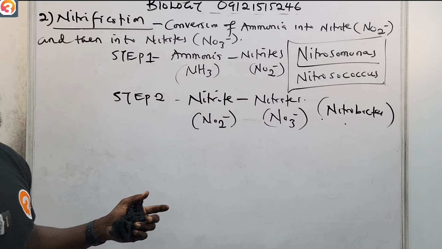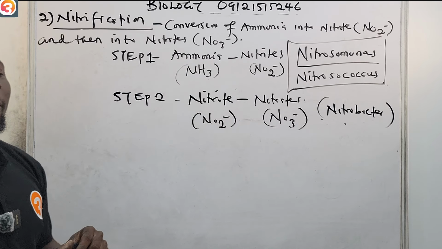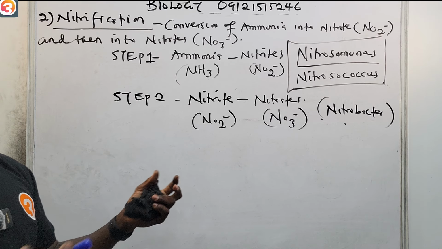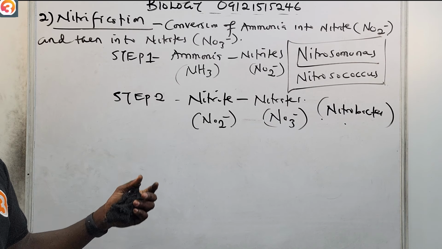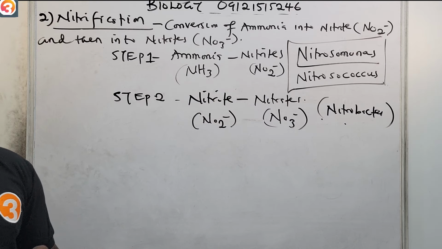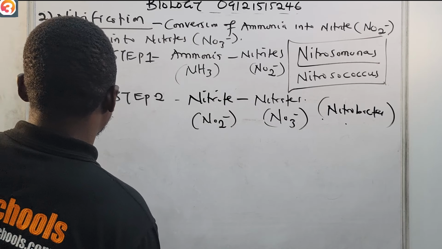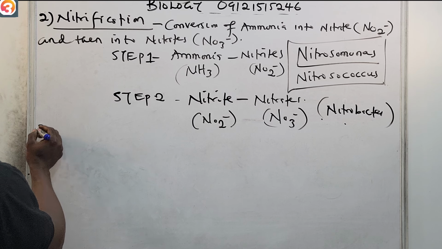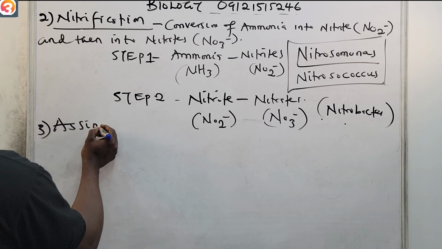So this nutrient has to be absorbed by the plant. The plant will absorb this nutrient, and then in turn animals will eat the plant. Okay, so that is that for that. So number 3 is assimilation. Number 3, assimilation.